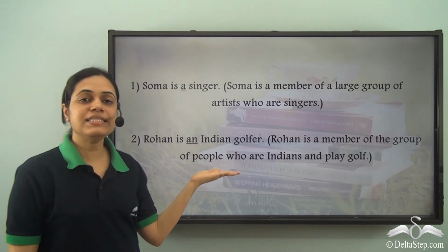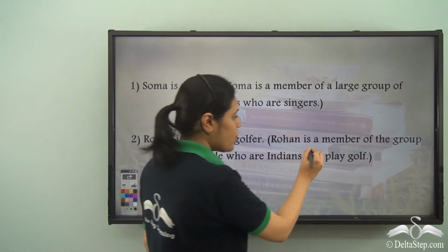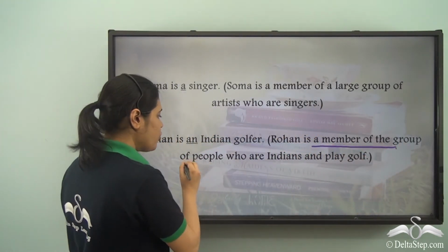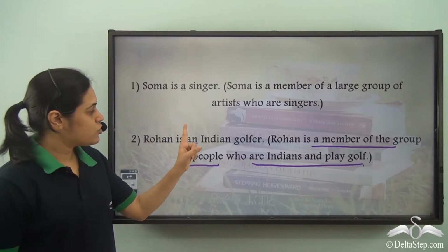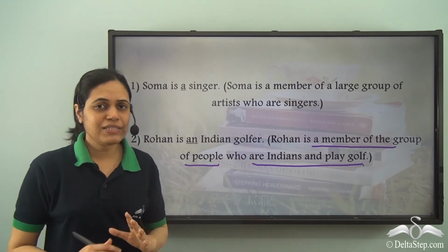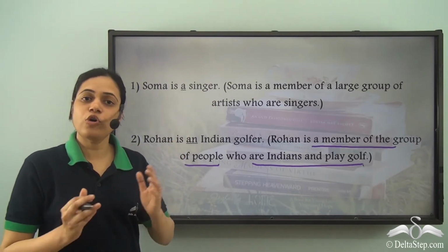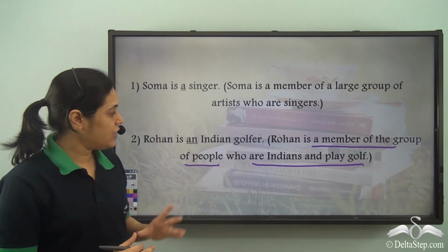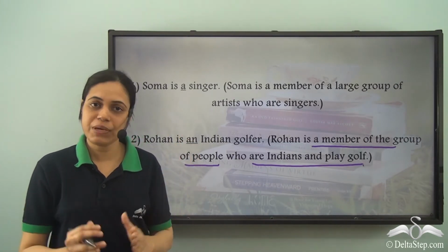Rohan is an Indian golfer. What does it say? It says Rohan is a member of the group of people who are Indians and play golf. So Indian golfer means there is a group of people who play golf and who are also Indians, and Rohan is one among that group of people.